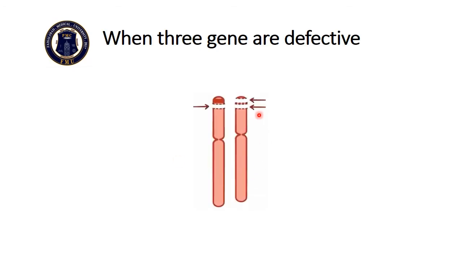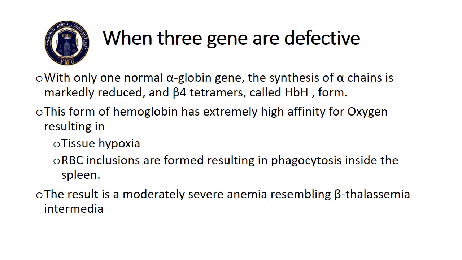Third clinical syndrome, when the 3 genes are defective. There is a markedly reduced synthesis of alpha chain and the excess of beta tetramers they form are called HbH. This form of hemoglobin, that is HbH, has an extremely high affinity for oxygen, resulting in tissue hypoxia and formation of RBC inclusions, which are phagocytosed by spleen. This results in moderately severe anemia, resembling beta thalassemia intermedia.